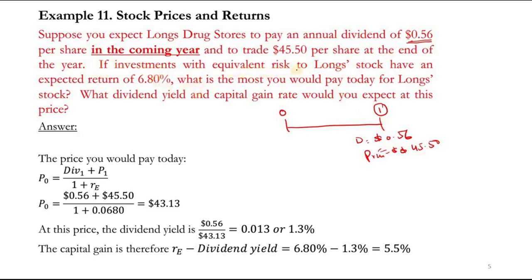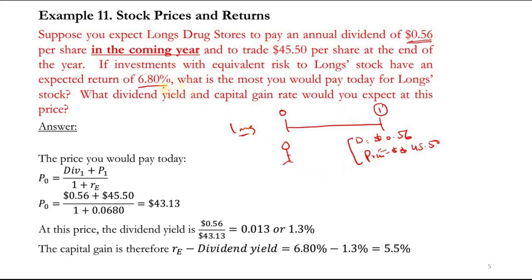If investments with equivalent risk to the Longs stock have an expected return of 6.80%, so as an investor I am buying this stock, but I don't know how much return I should demand from it. But what is the other alternative?